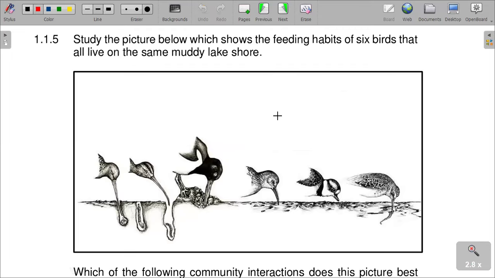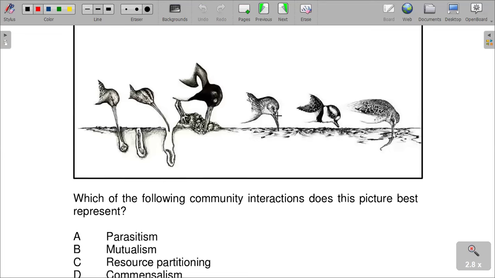Then they show the picture below, which shows the feeding habits of 6 birds that all live on the same muddy lake shore. Which of the following community interactions does this picture best represent? As you can see, these birds are feeding from different depths of the worms. The worms are found at different depths, and also their beaks are not the same.